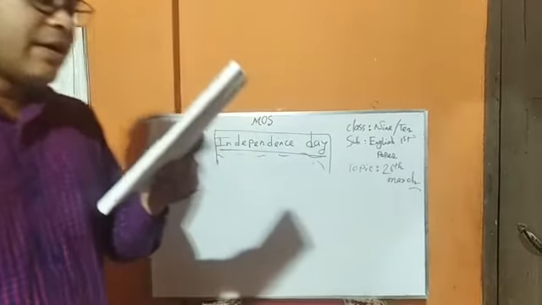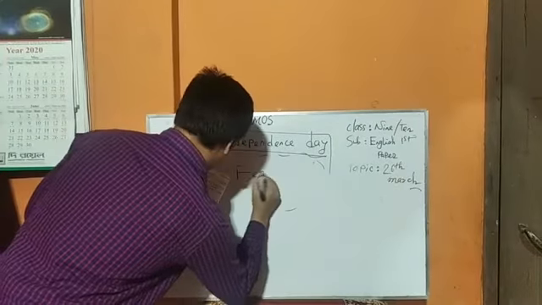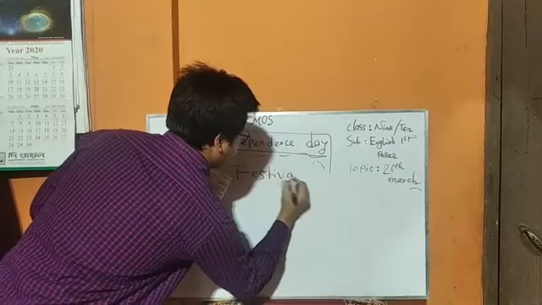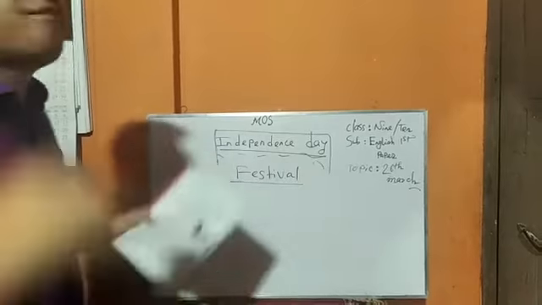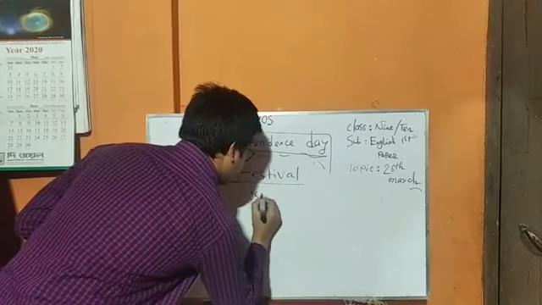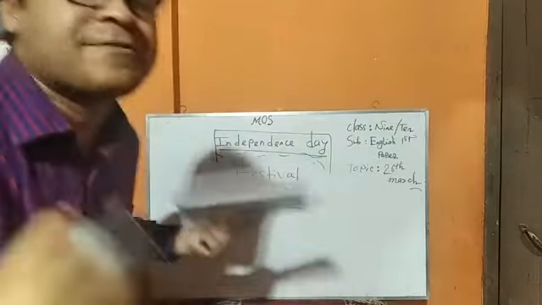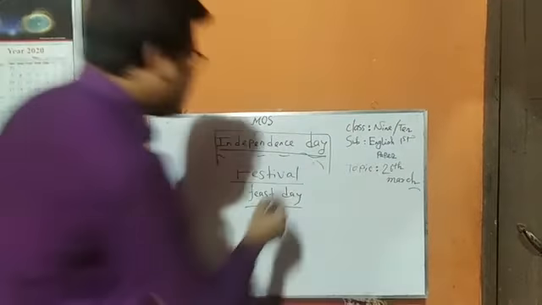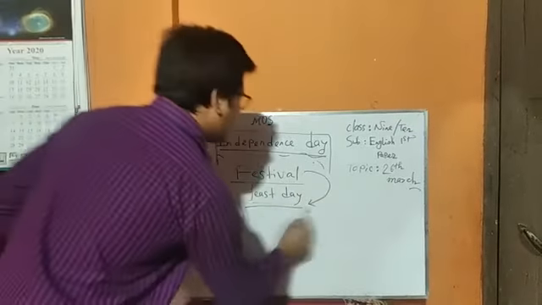What is festival? Festival means fast day. When we observe something, we find a synonym of festival, that is fast day.